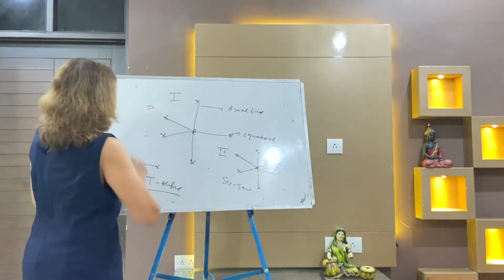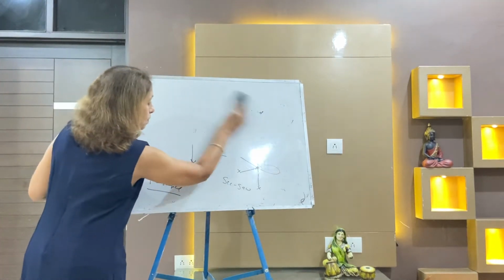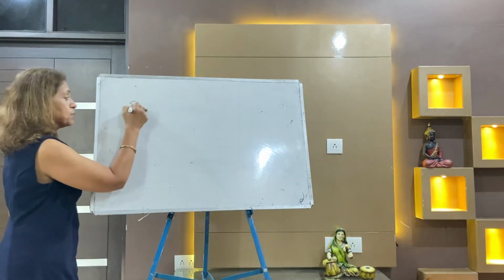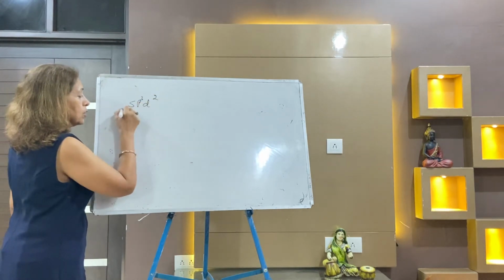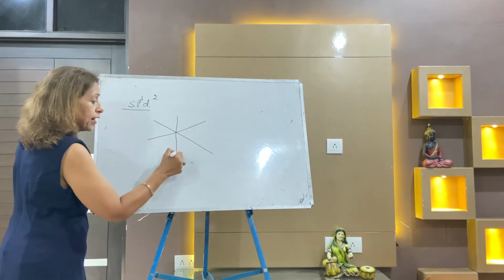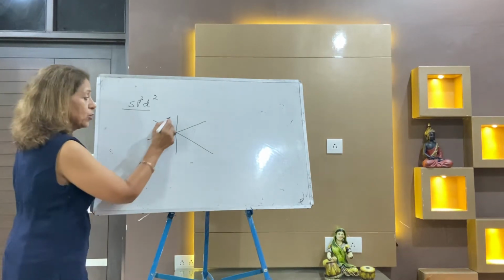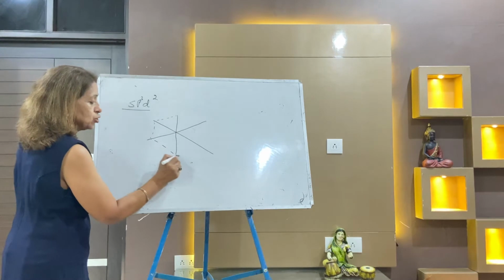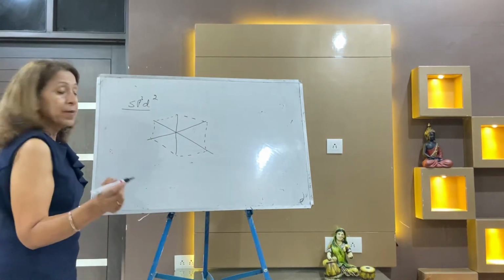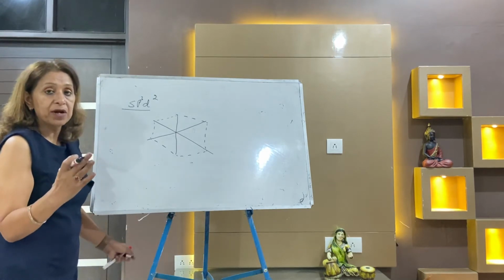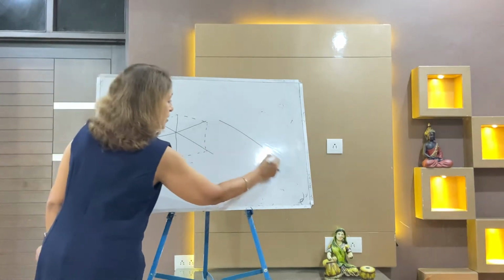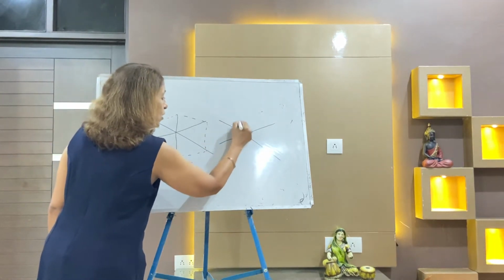Now I am taking sp3d2. In sp3d2, the shape is octahedral. It is your octahedral. All the angles are right angles to each other. So it's an octahedral shape, AX6 type. But when a lone pair comes in this shape, always remember the lone pair is at axial positions.